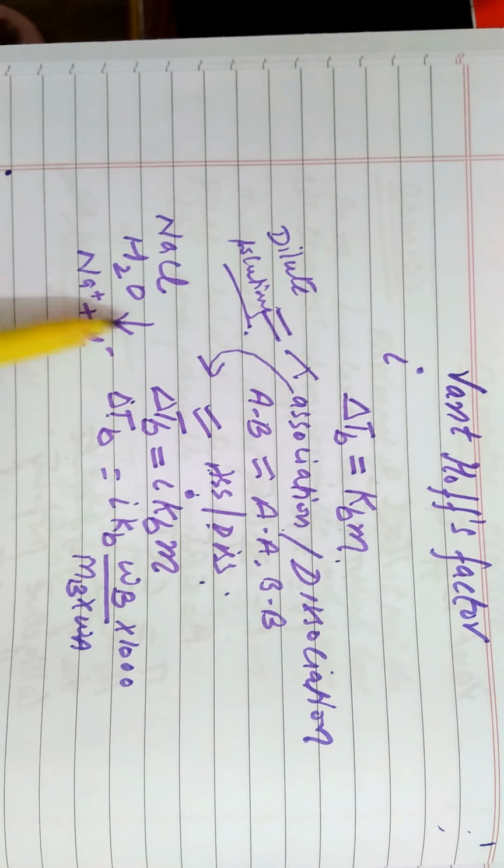So what will be the concentration of the solute taken after dissociation, after time t? That will be equal to: first one was 1, and alpha dissociated, so it will be 1 minus alpha, right?